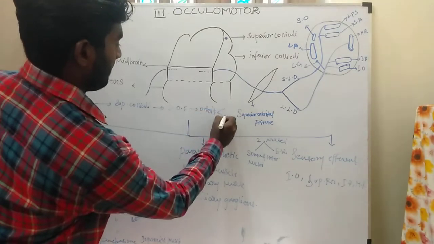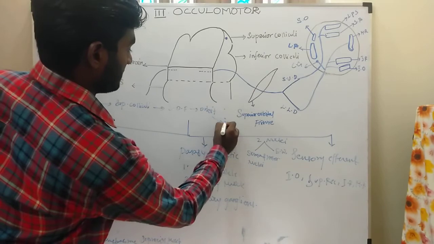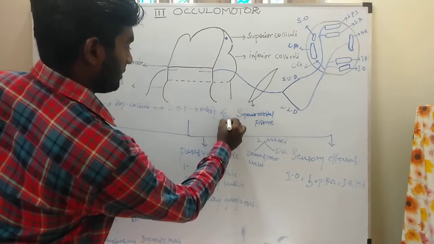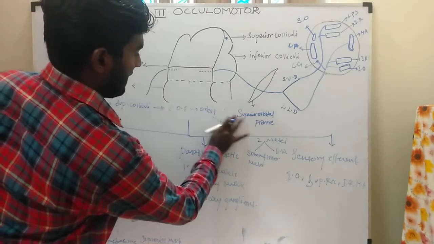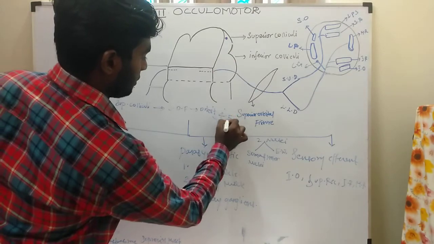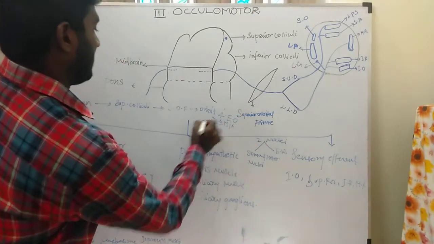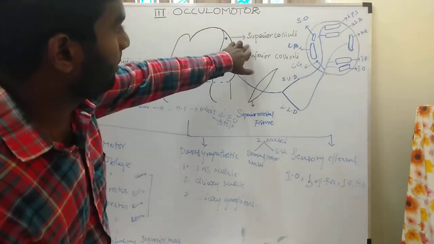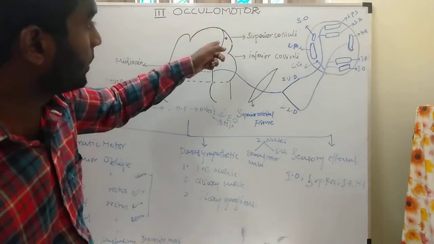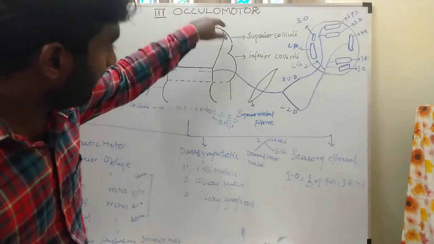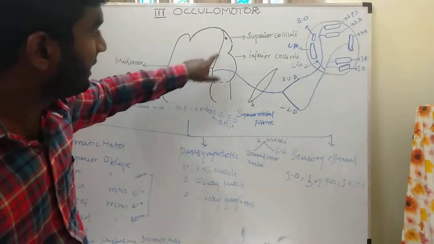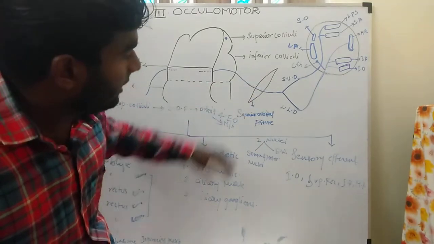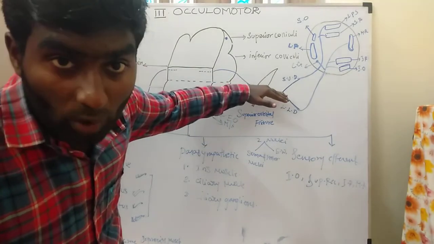And it supplies the 4 extraocular muscles. So understand, it is a very, very easy concept. This oculomotor nerve: in the midbrain at the level of the superior colliculi, the nucleus is present. From the nucleus, the oculomotor nerve arises from the anterolateral part of the midbrain. Then the nerve passes into the superior orbital fissure and enters the orbit.